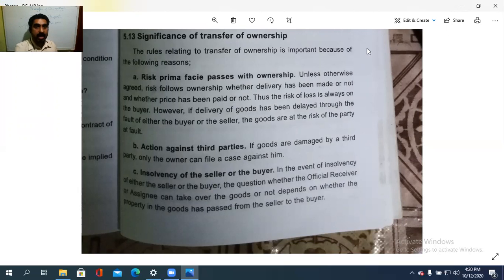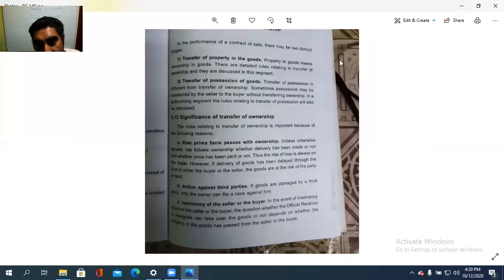Whether they can take over the goods or not depends on whether the property is to be passed from seller to the buyer. Check that the property is properly passed. So these are the cases to remember. The significance of transfer of ownership: risk prima facie passes along with the ownership, and in case of action against a third party for any damage, the buyer or the original owner can file a case against that party, and also in the insolvency of the seller or the buyer.